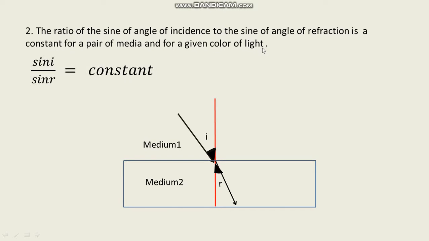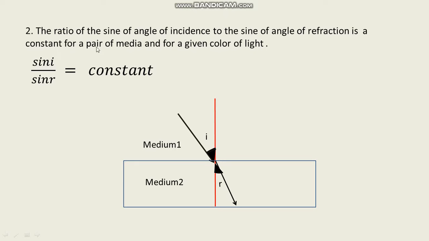See once again here, the ratio of sine of angle of incidence to the sine of angle of refraction is constant for a pair of media and for a given color of light.